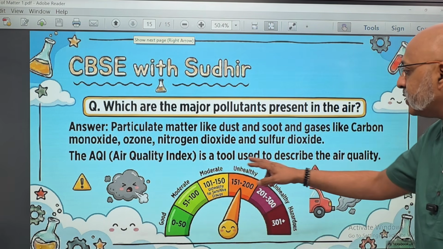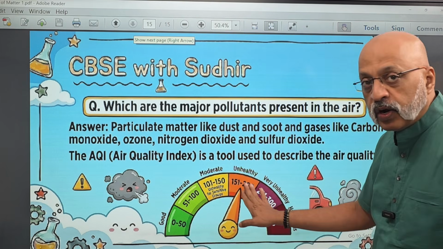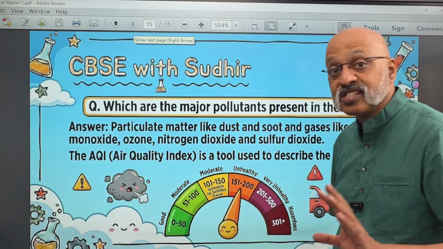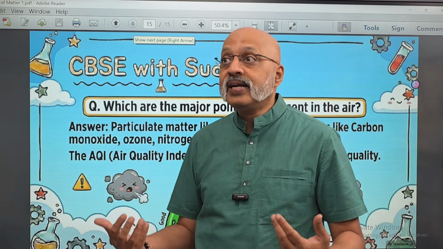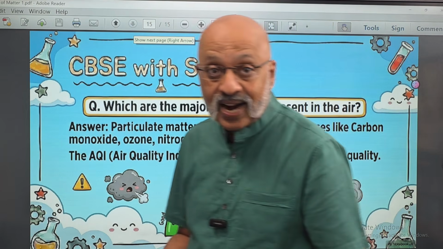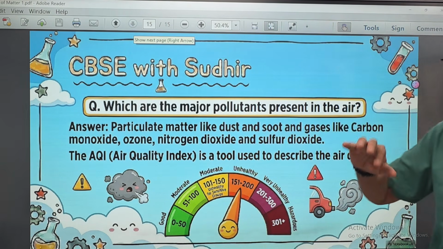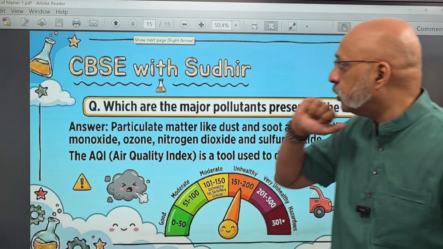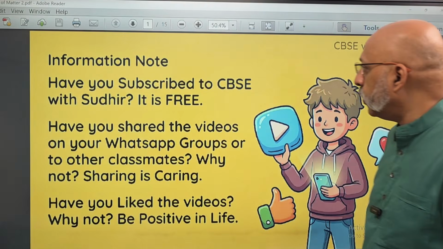Air quality index is a tool used to describe the air quality. So if it is 151, 200 and above, it is considered extremely unhealthy. That is, even if you are inhaling the air, it is equivalent to smoking 12 to 15 cigarettes at the same time. So these are the particulate matter, which are the pollutants which get deposited on that black sheet of paper. Okay, let's move forward.